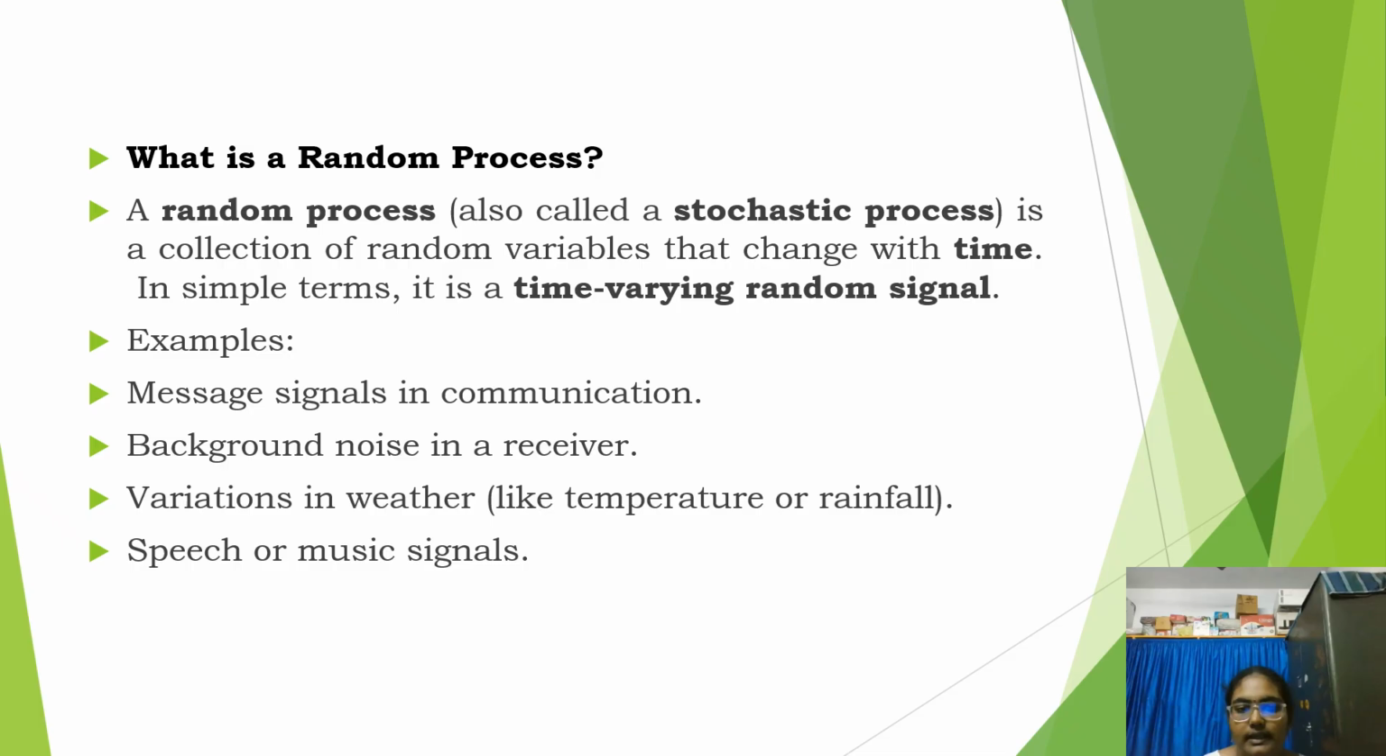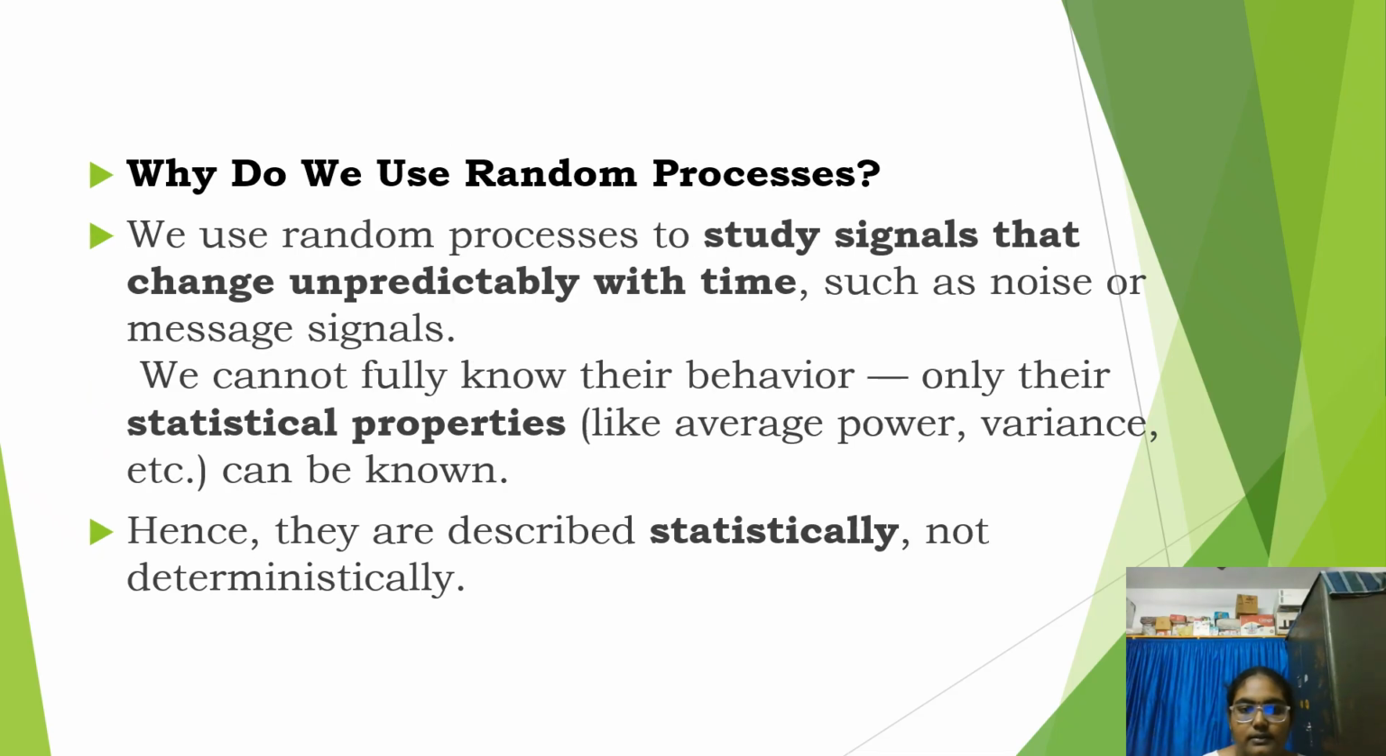In simple words, a random process is a time-varying random signal. Here we can see the definition. A random process is a collection of random variables that change with time. In simple terms, it is a time-varying random signal. Examples of random processes are noise signals, message signals in communication, and variations in weather, speech, or music signals.